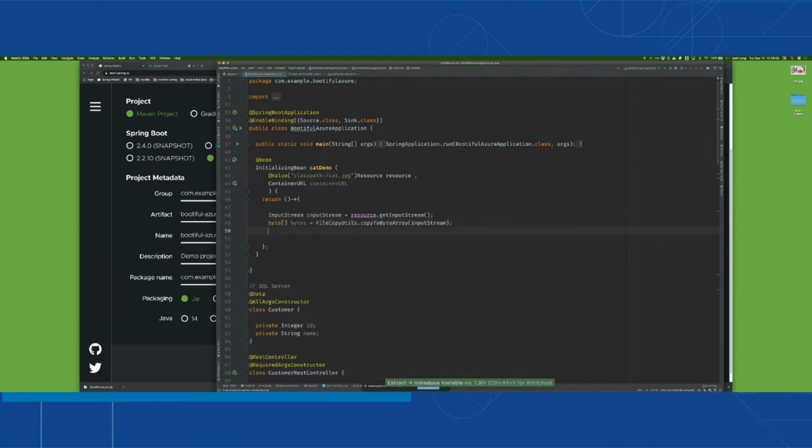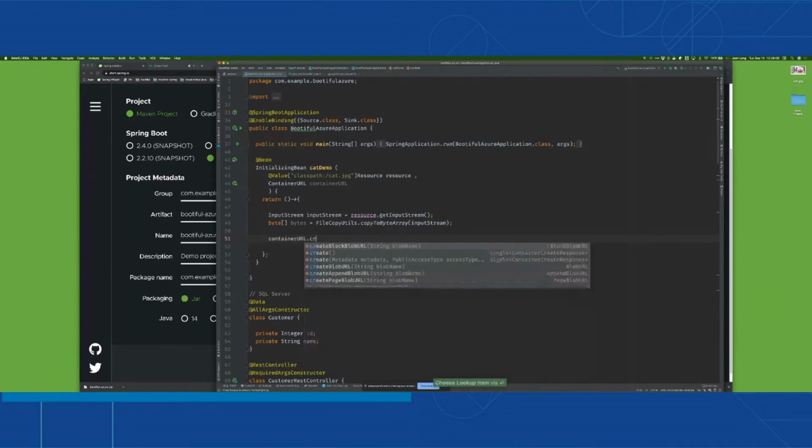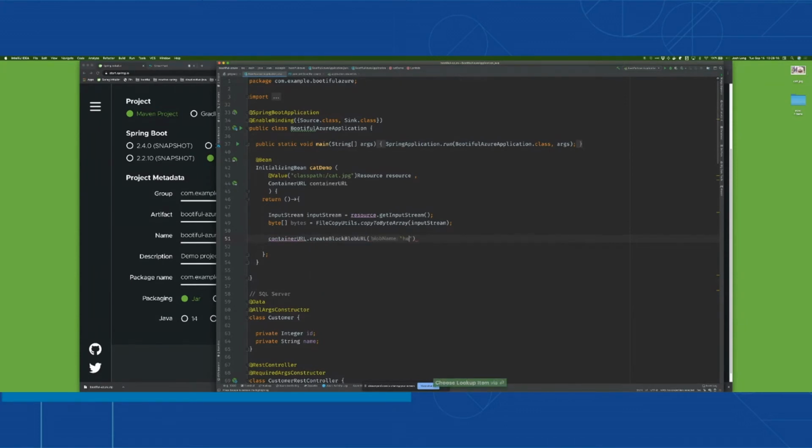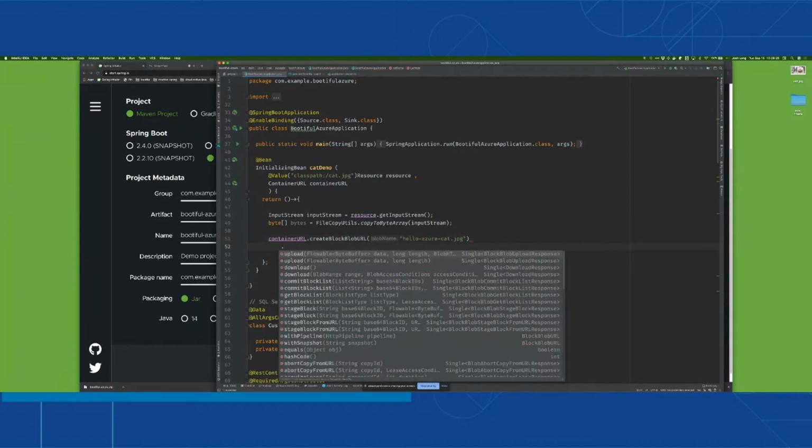And then with the bytes, I want to now send it to the platform. So I'll say containerURL, and I'm going to say create a block blob URL. Now, block blobs are a kind of container. And so I'm going to say hello-azure-cat.jpg. It's a kind of container that you can use.